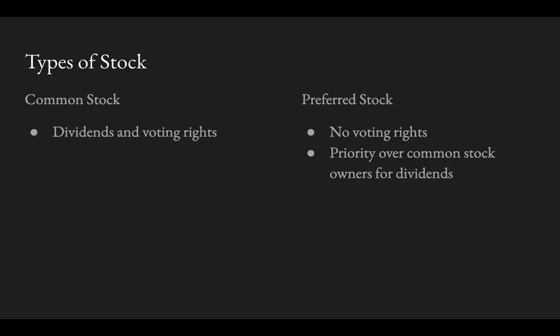So, what are the two types of stock? We have common stocks, which are what I went over just now, where you get dividends and voting rights. And then you have preferred stock. Those don't give you voting rights, but they give you priority for dividends.